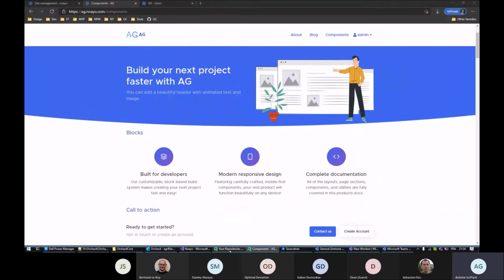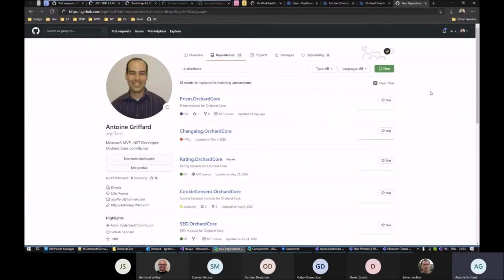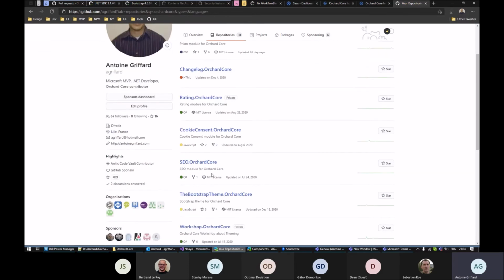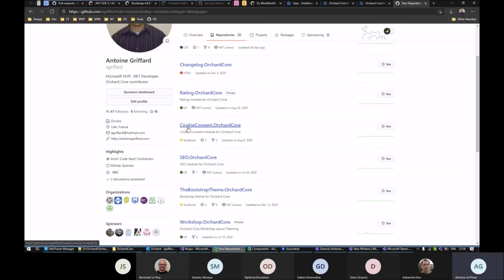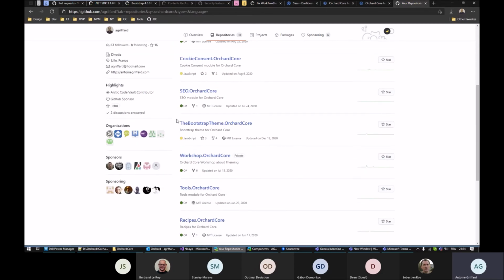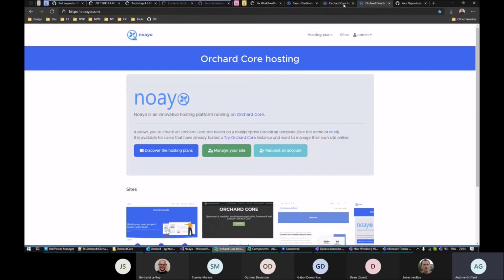I am also including a few modules that I created. There is the Prism module, so you will be able to use syntax highlighting. I'm providing the cookie consent module for GDPR, and an SEO module, which is a simple one.